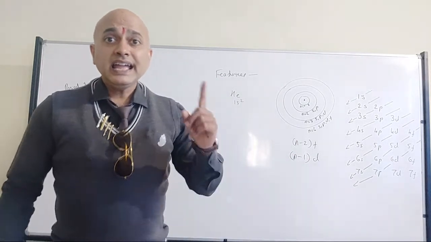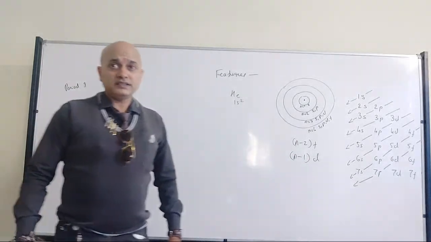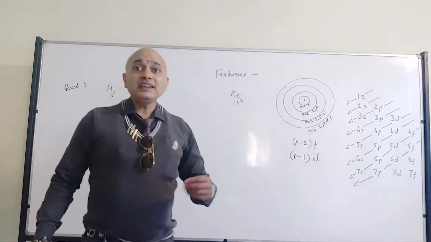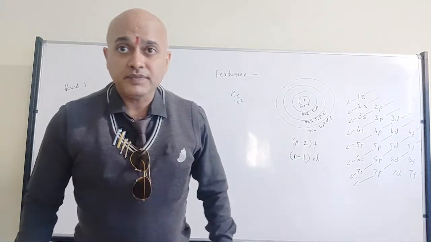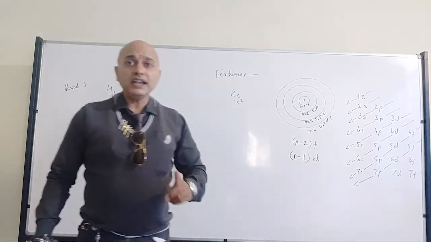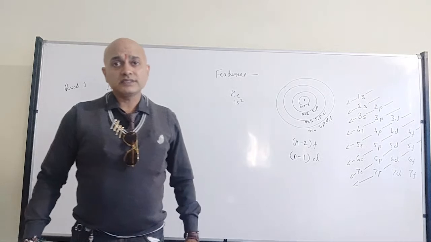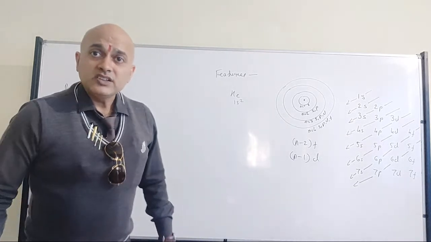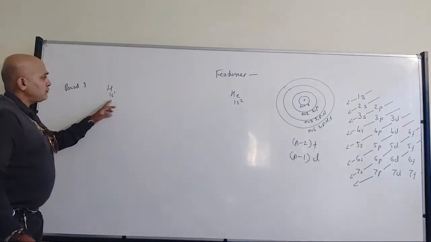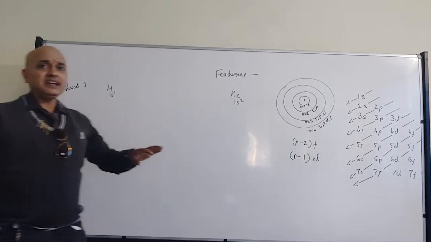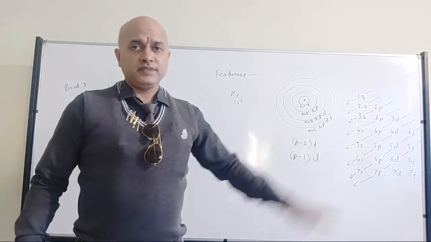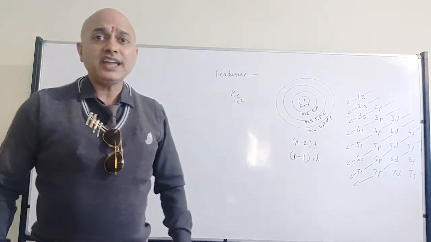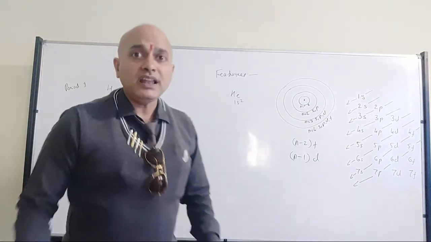Therefore, period 1 can accommodate only 2 elements, because the S subshell can accommodate only 2 electrons. So we have hydrogen 1s1 and helium 1s2. That's where energy level 1 is done. There is no question of an extra element in energy level 1.